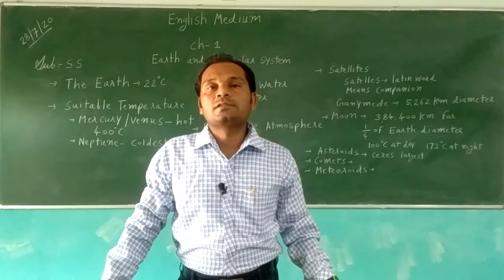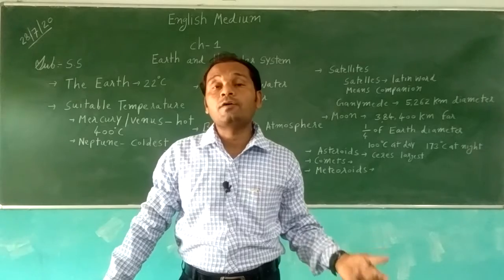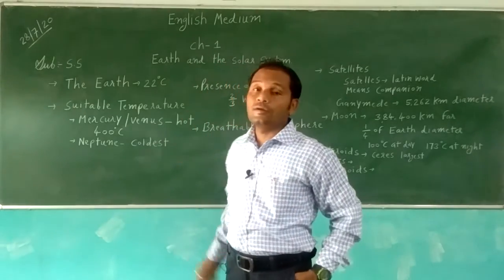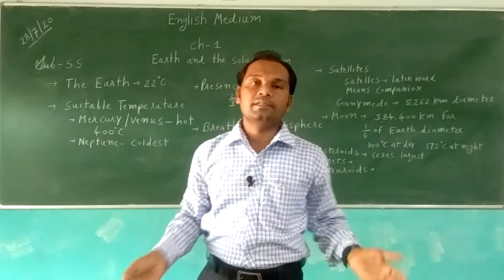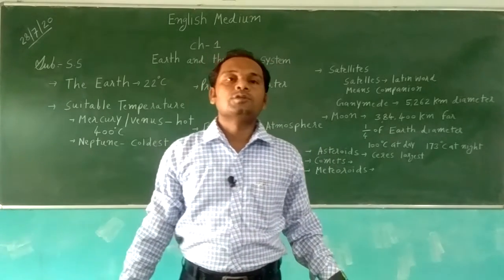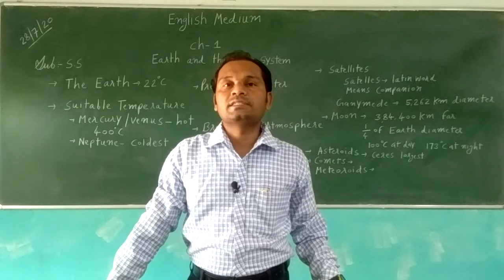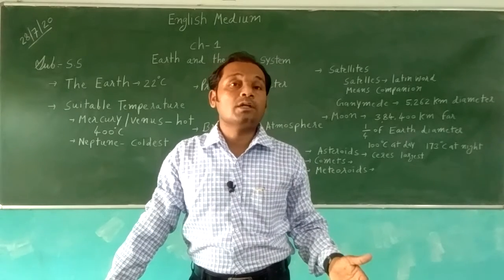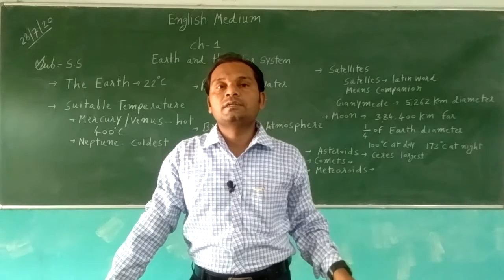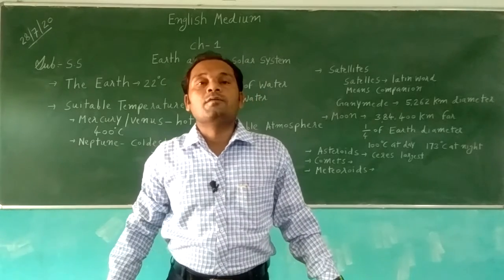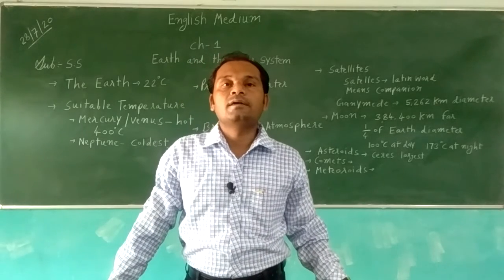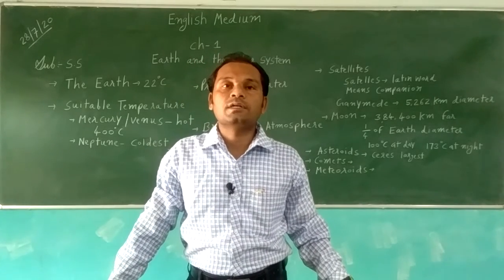There is a thick layer of these gases, and an appropriate quantity of all these gases in the atmosphere. That's why our earth is protected from the heat and ultraviolet rays of the sun.